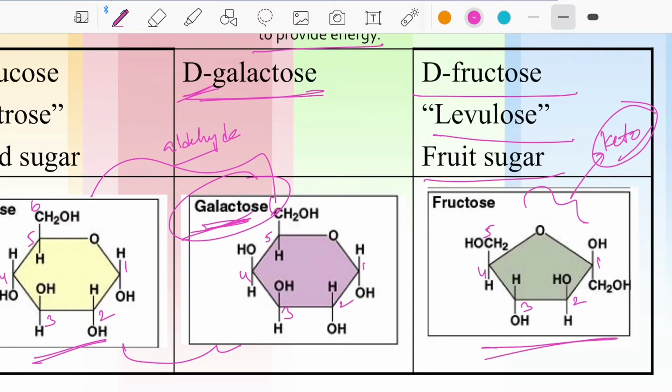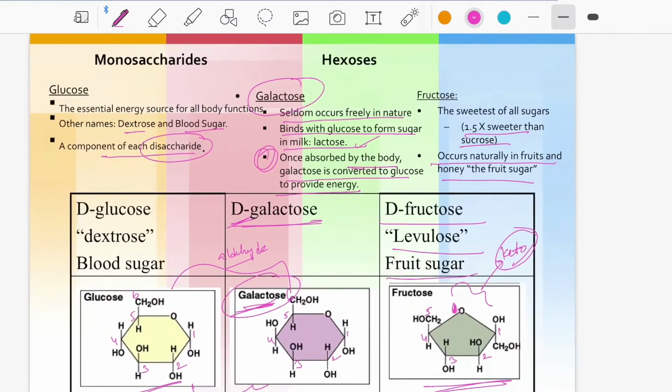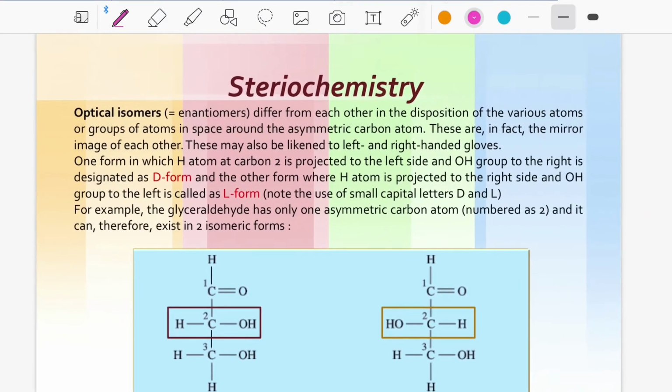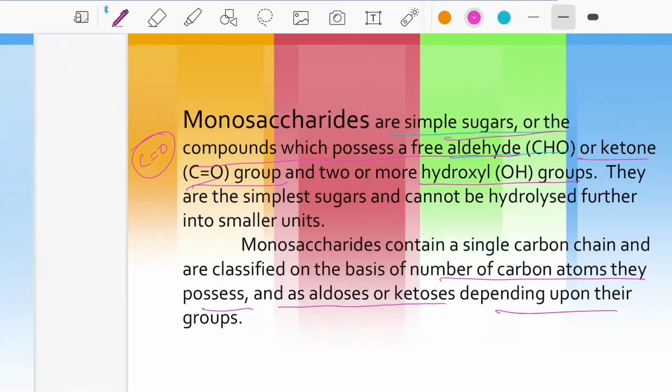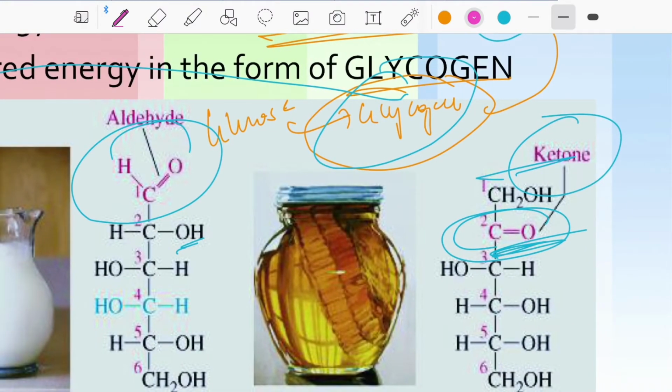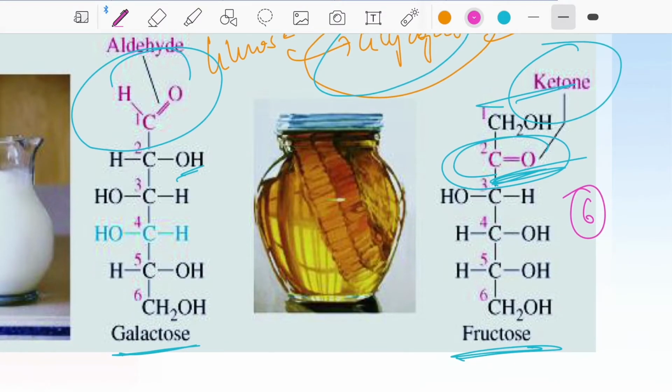Here the 6. Usually it's also a hexose sugar. It's a levulose, a fruit sugar. And then we go for stereochemistry. Before that, once again the formula of fructose: 1, 2, 3, 4, 5, 6 carbon atoms.